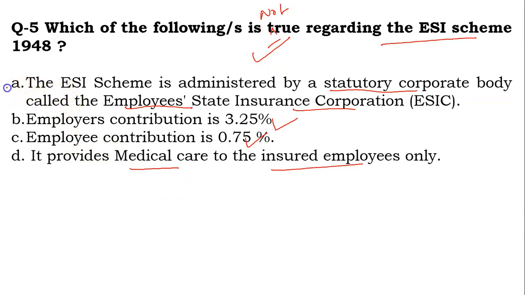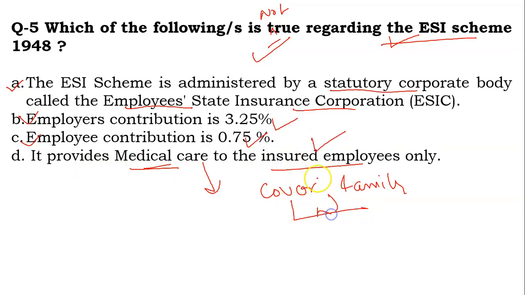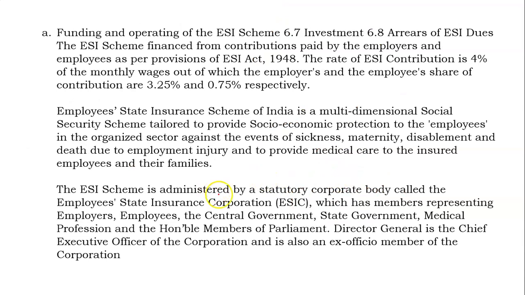If you see, all the three options A, B, C are true regarding this scheme, but the fourth option is not, because the ESI scheme also covers the family members of the employee. It does not only provide medical care to the insured person, it also covers the family members. The ESI scheme is administered by the statutory corporation, and the contribution is 3.25% and 0.75%.